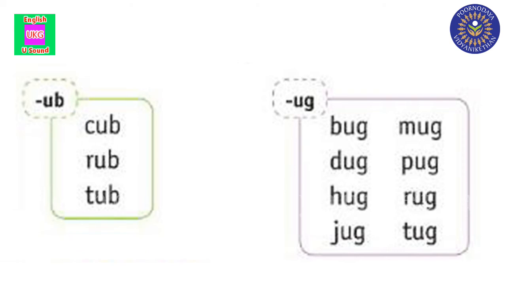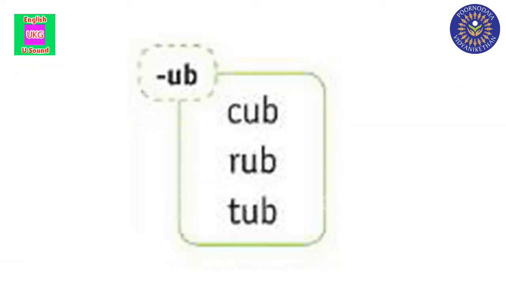Now, look here, children. We have two boxes here. We'll read these words. See the first box, up words. C-U-B. Cub. Repeat it. What is the sound here? Up sound. What is the next one?